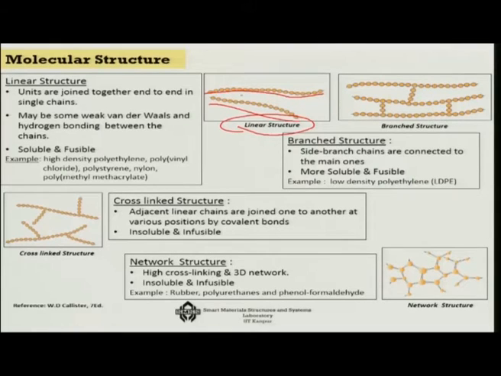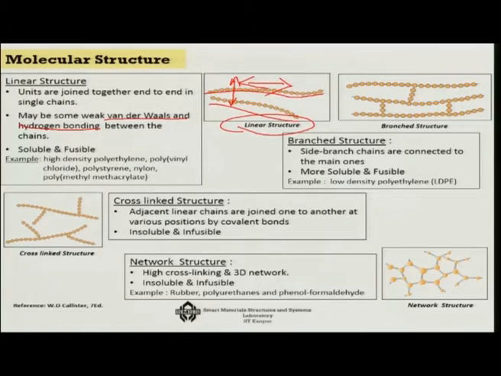Along their axis, because of covalent bonding, they are very strong. Okay. But if you think of the transverse direction between the two, then there is not much of a bonding force there. This will be either very weak van der Waals bonding or hydrogen bonding kind of things.